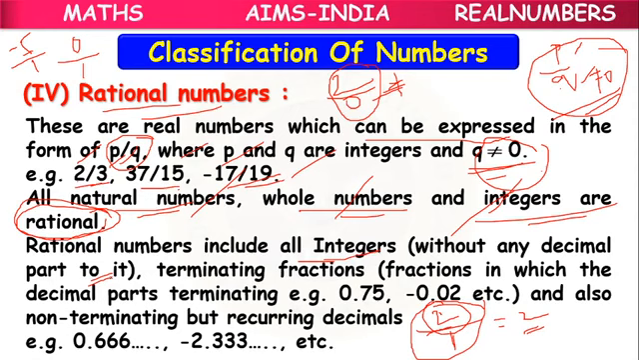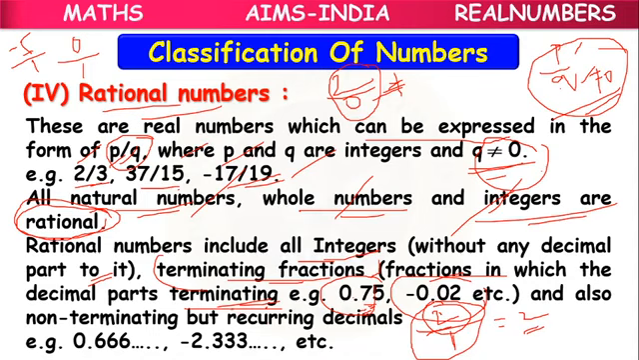Without any decimal part to it. Or terminating fractions. Terminating fractions means fractions in which the decimal parts are terminating. After some places they will terminate. They won't continue like that. For example, 0.75, minus 0.02.